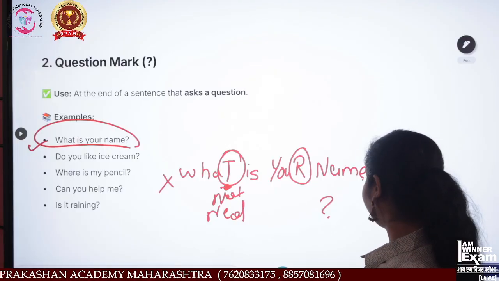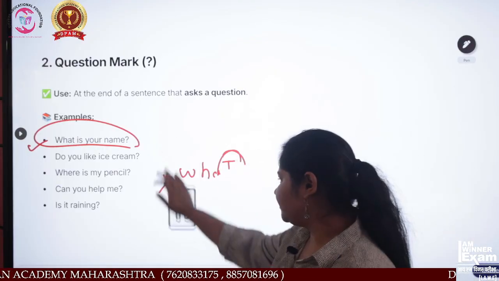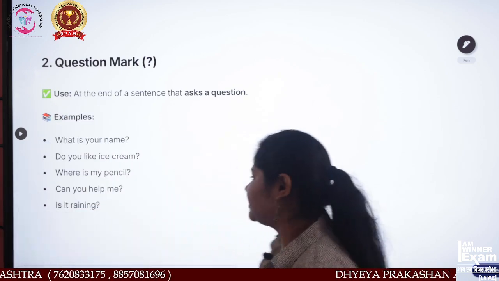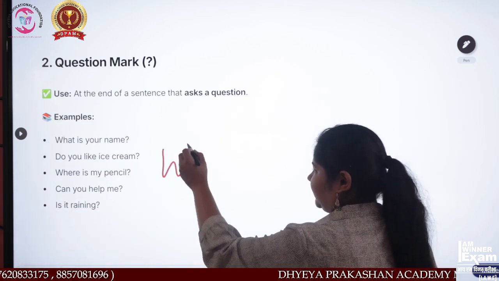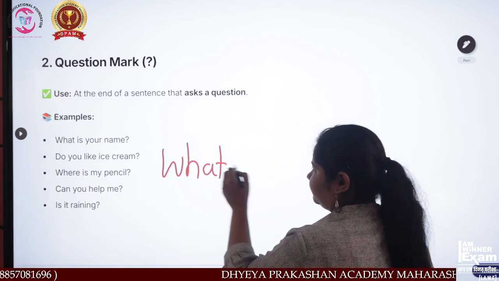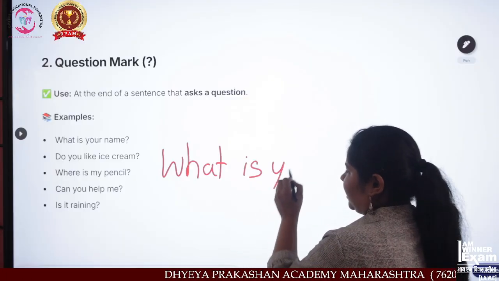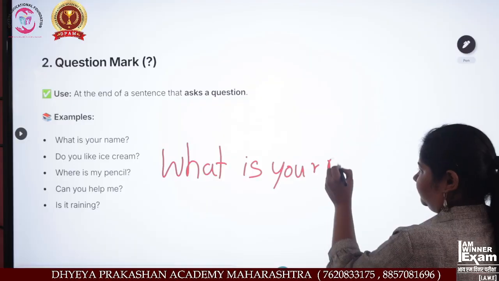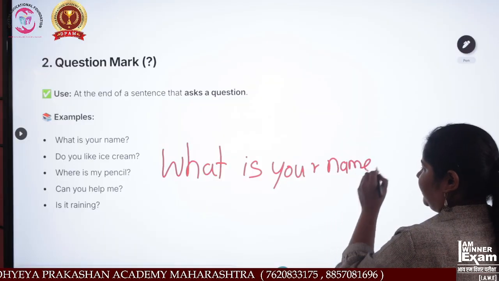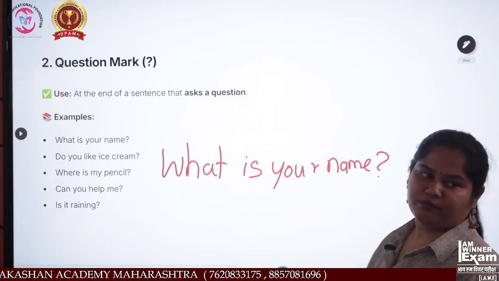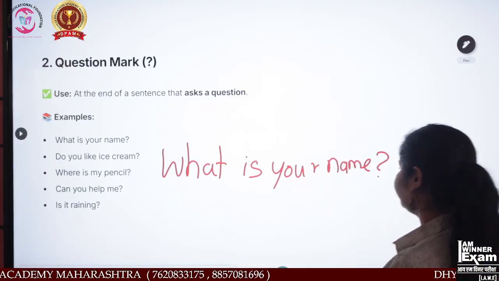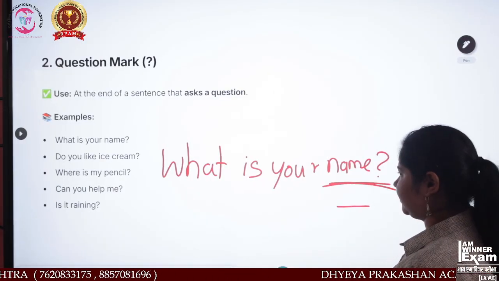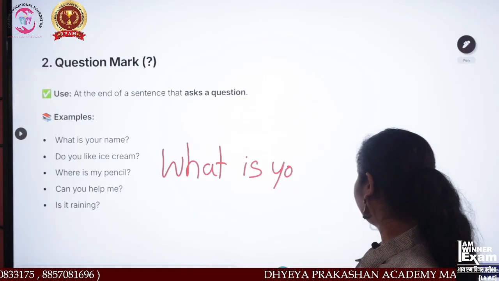Okay. So if we write what is your name, this should be a proper sentence. Start with a capital letter and have proper small words and a question mark. Okay, this is important. Give the question mark. Okay, now another one.